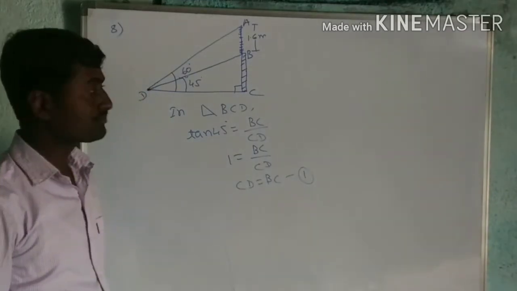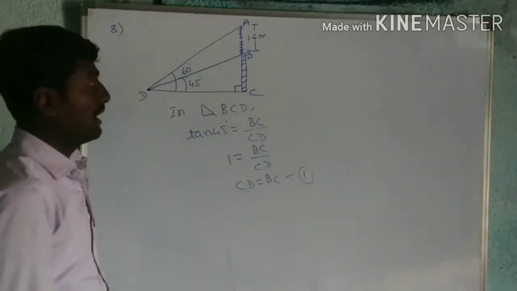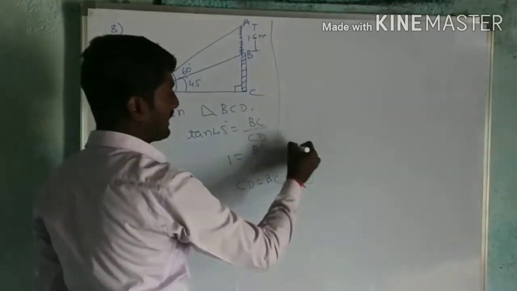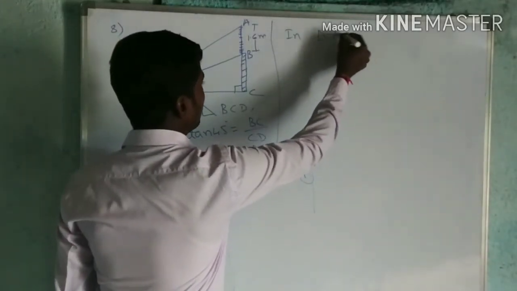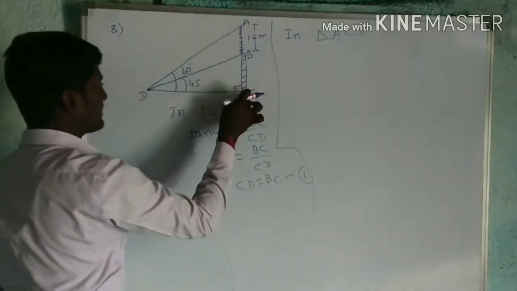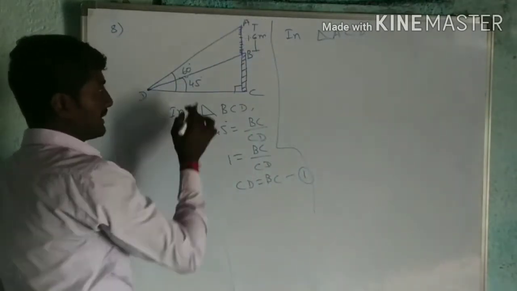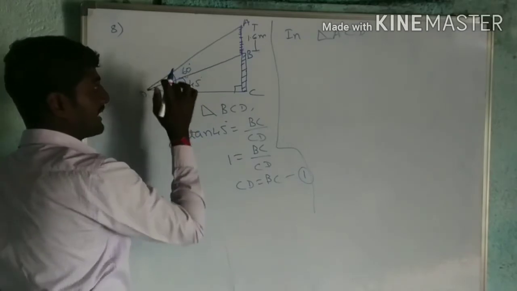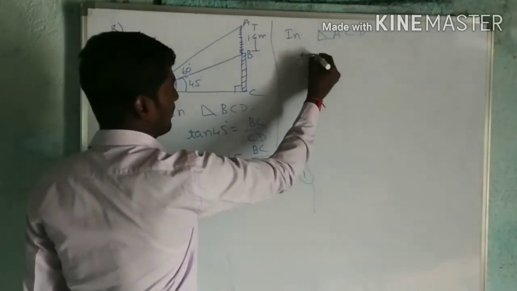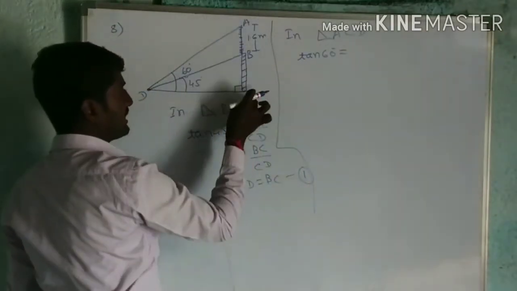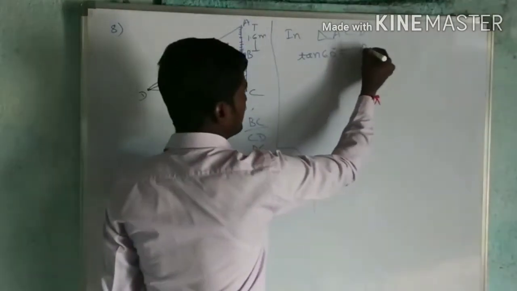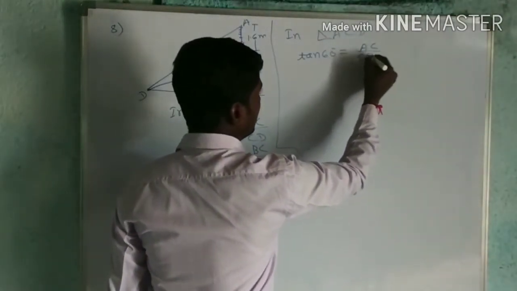I will name it. Then I will go for another right angle triangle, that is in right angle triangle ACD. In this one, for the angle 60 degree, tan 60 degree I will apply. Tan 60 degree is equal to AC by CD.